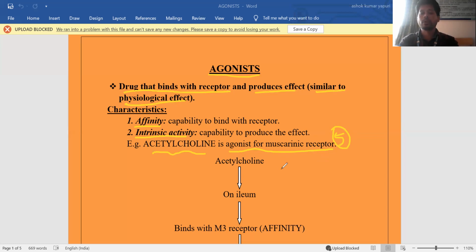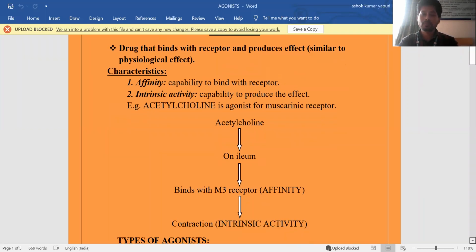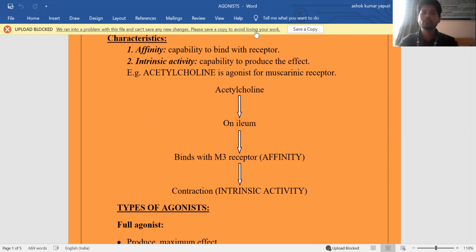Here the example is acetylcholine binding to M3 receptors present on the ileum, which is part of the gastrointestinal tract. What activity do we observe when acetylcholine interacts with the M3 receptors on the ileum? It produces contraction. Acetylcholine-like drugs, or acetylcholine derivatives like methacholine, carbachol, bethanechol, also produce the same action.